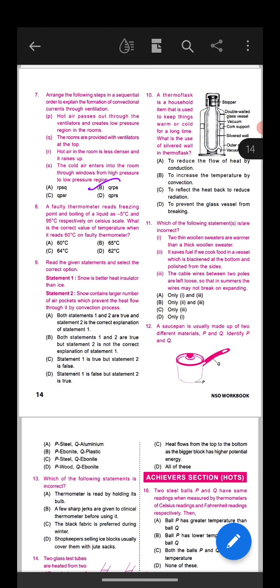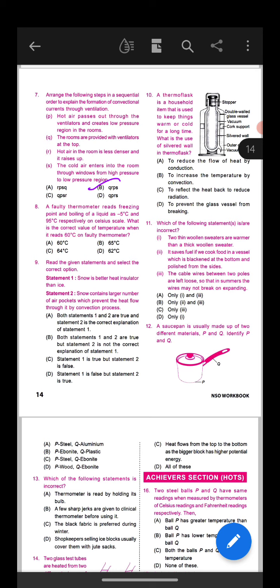Next, question number 8. A faulty thermometer reads the freezing point and boiling point of a liquid as -5 degrees centigrade and 95 degrees centigrade respectively on the Celsius scale. So I am repeating again, just understand the question properly.